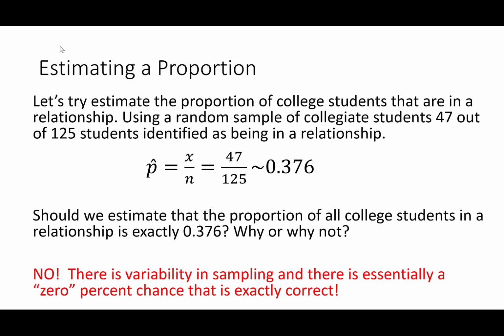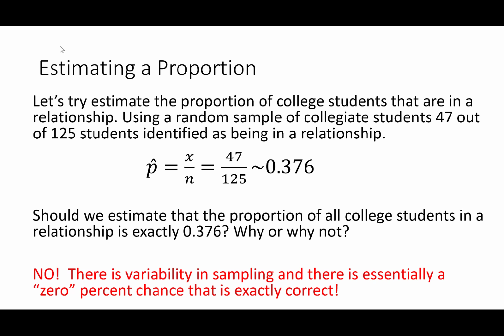There's variability from sample to sample, right? If we took another sample of 125 students, we would probably end up with a different result, a different number of successes. There is variability to sampling. So just because you get a result in one sample doesn't mean that's going to happen for the next one.